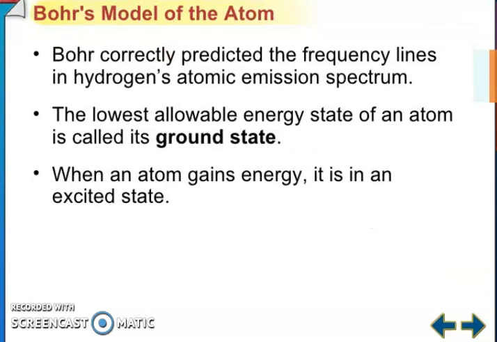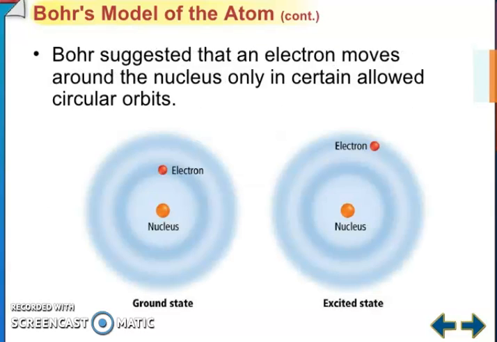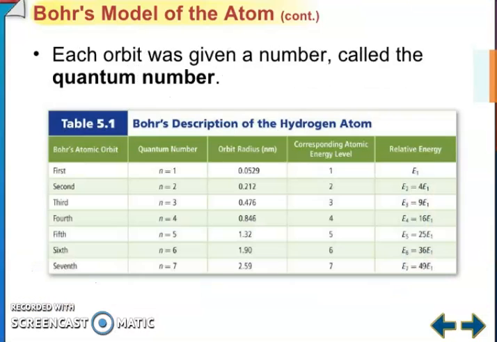So friends, we call it Bohr's model. Bohr correctly predicted the frequency lines in the hydrogen atomic emission spectrum. The lowest allowable energy state of an atom is called its ground state. When an atom gains energy, it is in an excited state. Bohr suggested that electrons move around the nucleus only in certain allowed circular orbits. You can see this in the picture.